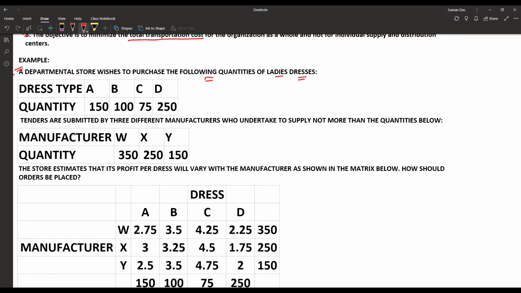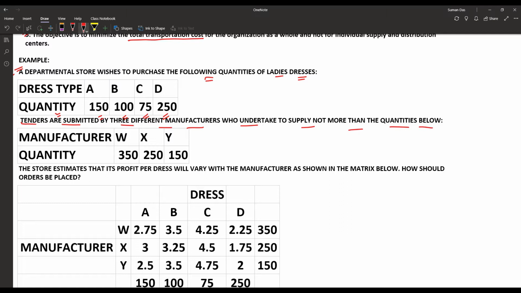Dress types A, B, C, D, 4 types, and the quantities are given also. For A, that is 150, for B, that is 100, for C, that is 75, and for D, that is 250. Now the tenders are submitted by 3 different manufacturers who undertake to supply not more than the quantities below.